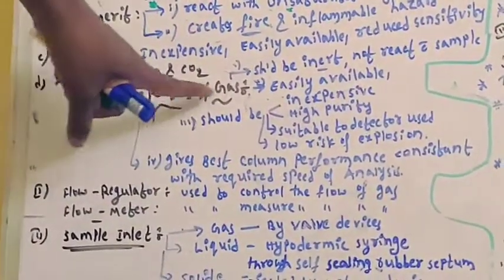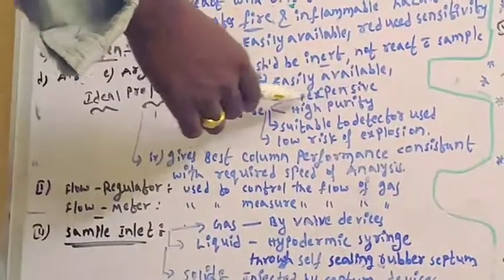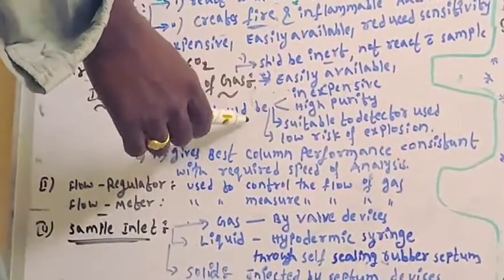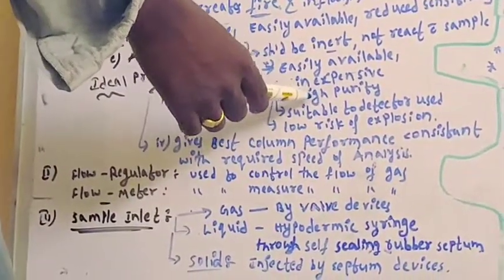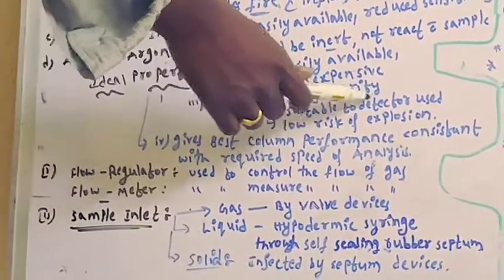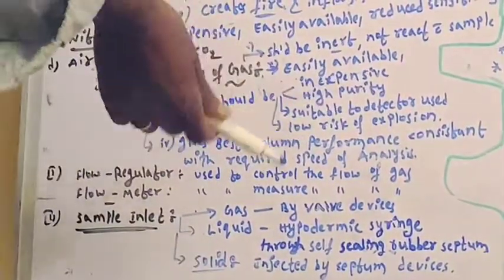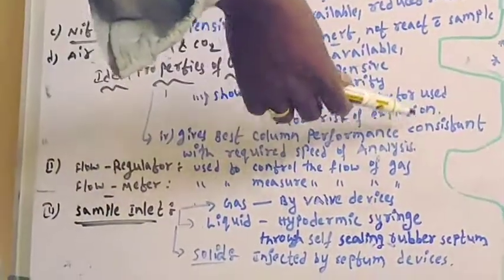What are the ideal properties of a carrier gas? First, it should be easily available. Second, it should be inexpensive. Third, it should have high purity. Fourth, it should be suitable to the detector used, whatever the detector is. Then it should have low risk of explosion.